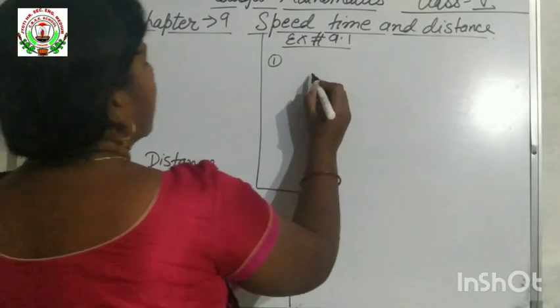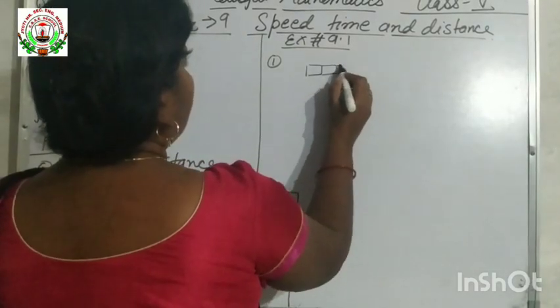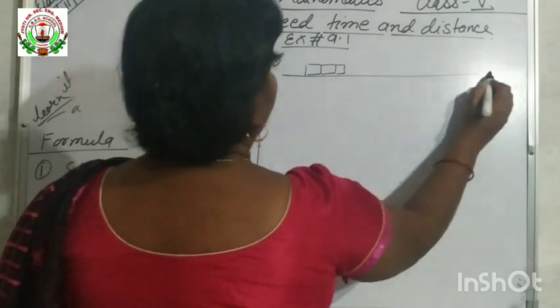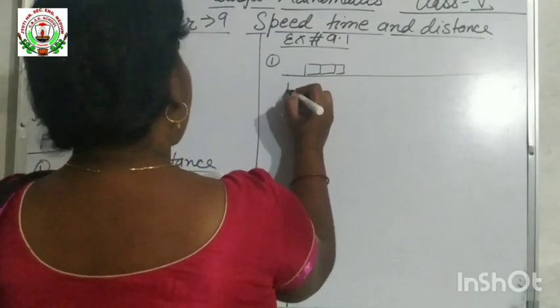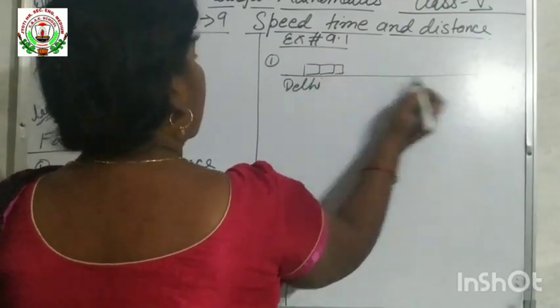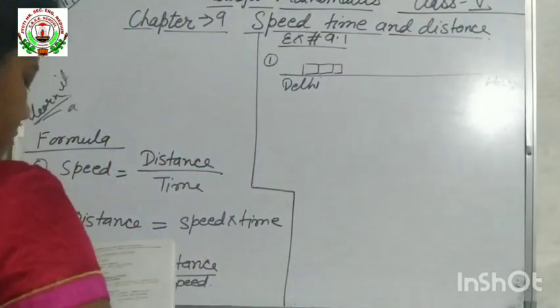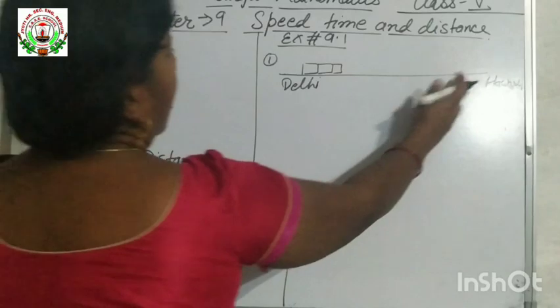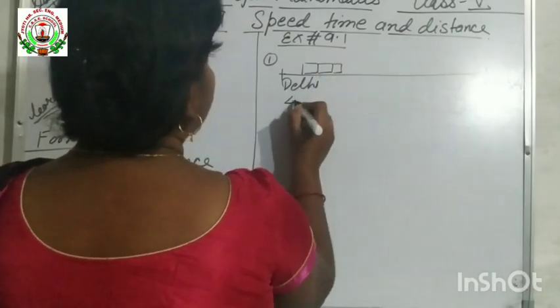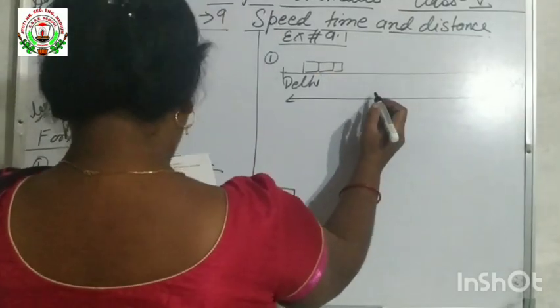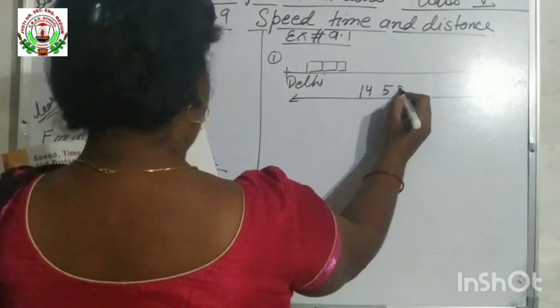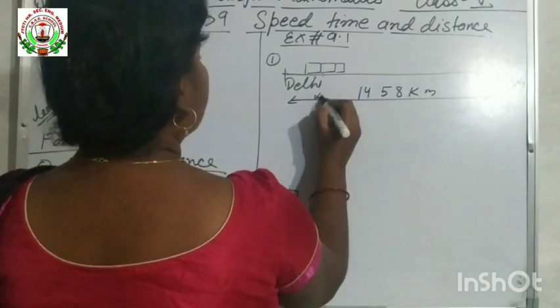One train will be there. Suppose that is the train. It starts from Delhi and goes from Delhi to Howrah. This distance is given. That distance is 1458 km. It is distance.